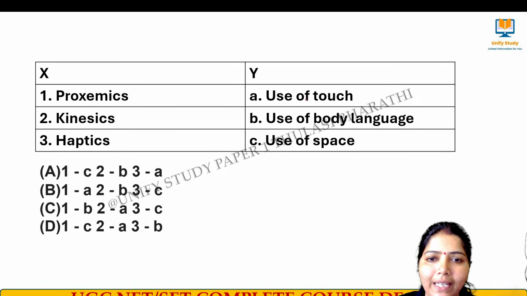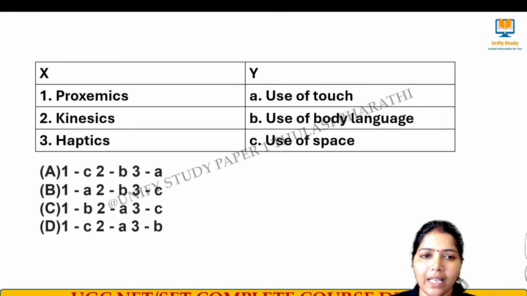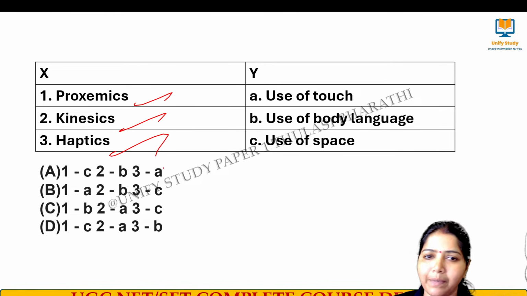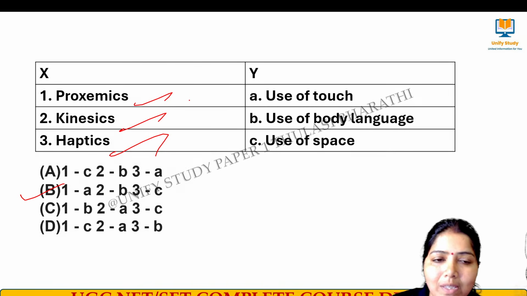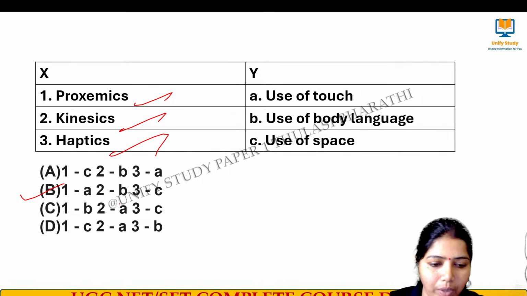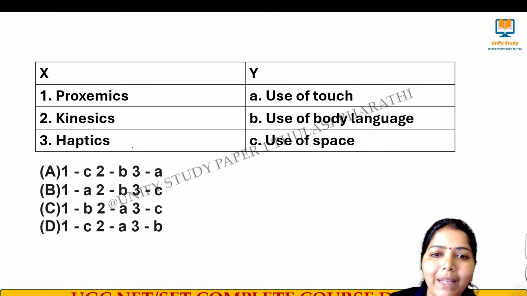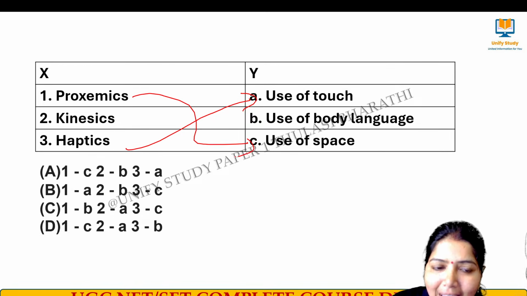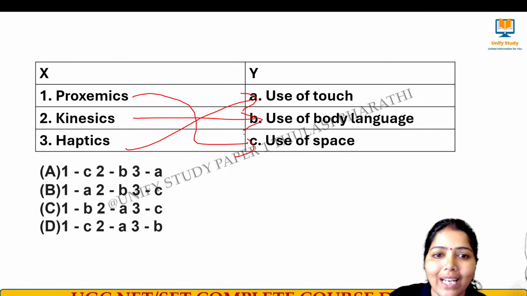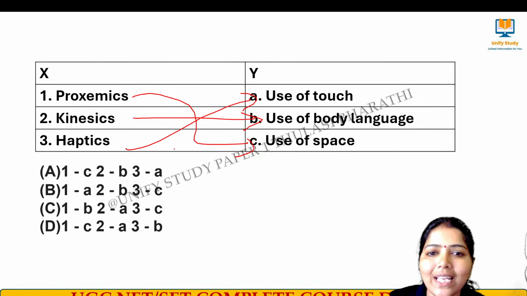Proxemics, kinesthetics, haptics. Quick answers. Yes, the right answer for this question is option number 2. So proxemics talks about space. Sorry, not B. Haptics talks about touch, 3A, and proxemics talks about space, and kinesthetics talks about body language. So 2B, 1C, and then 3A.